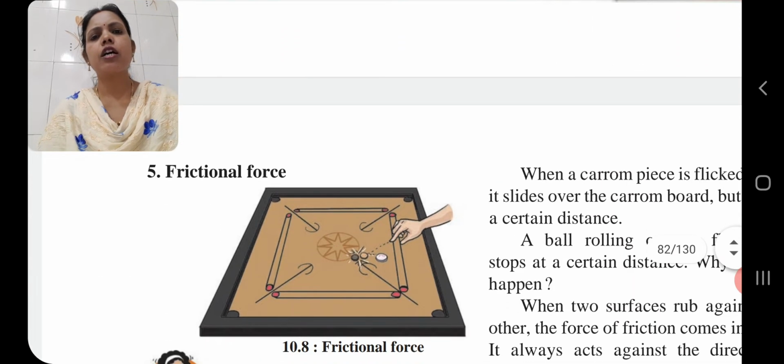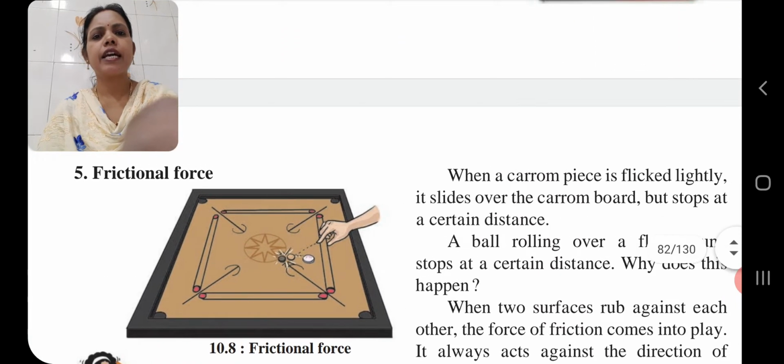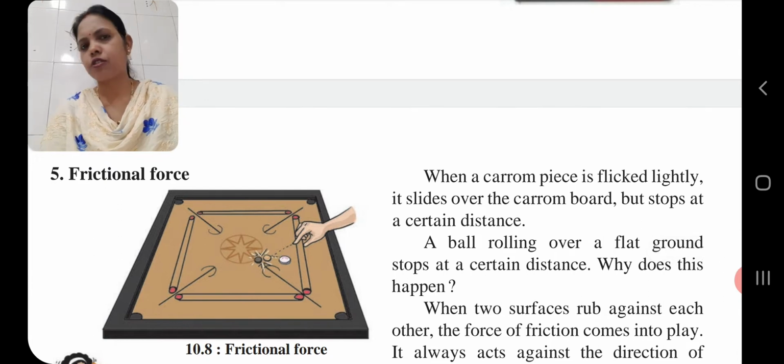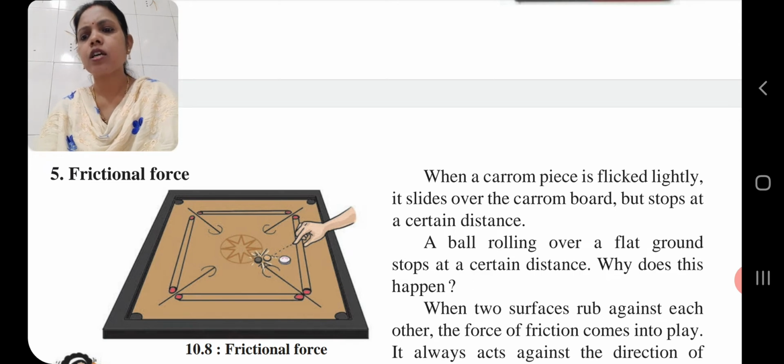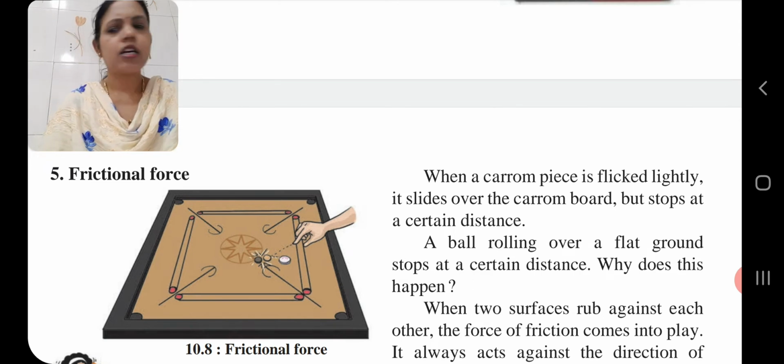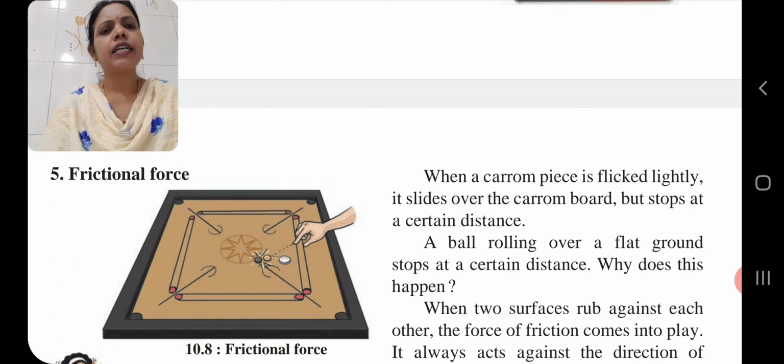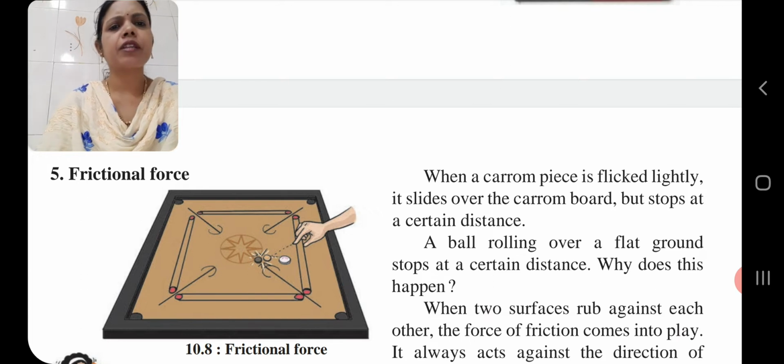So children, here we will move to our next one, that is frictional force. Here a question is given: when a carom piece is flicked lightly, it slides over the carom board but stops at a certain distance.